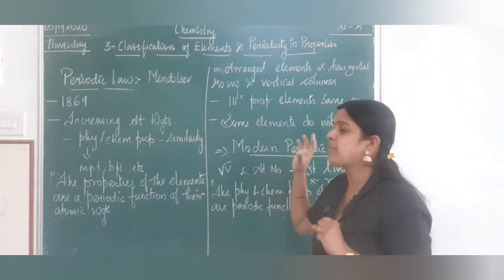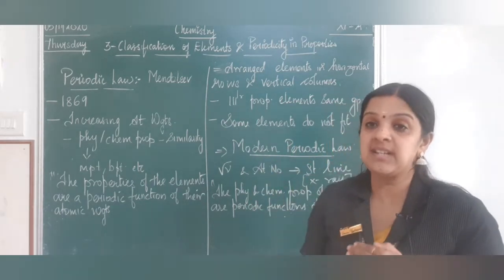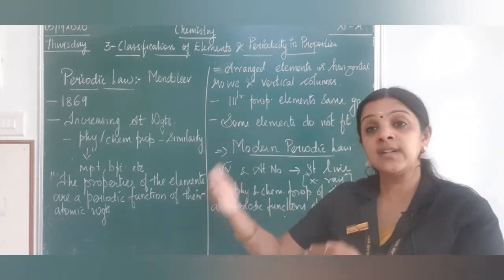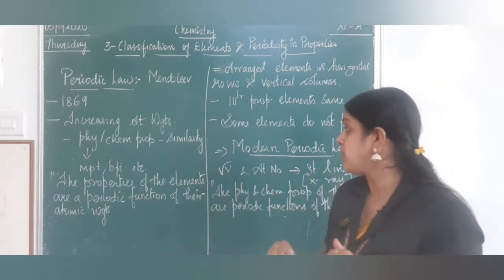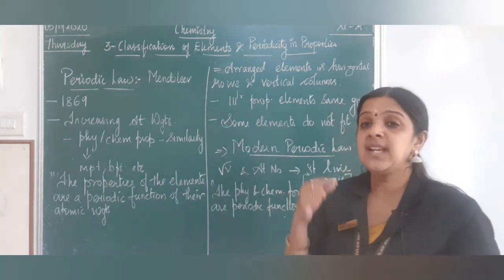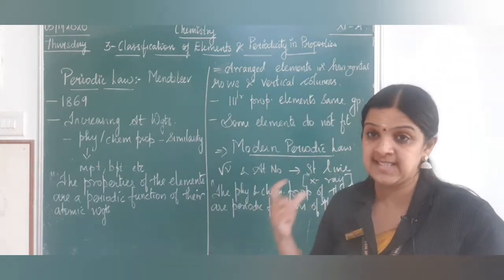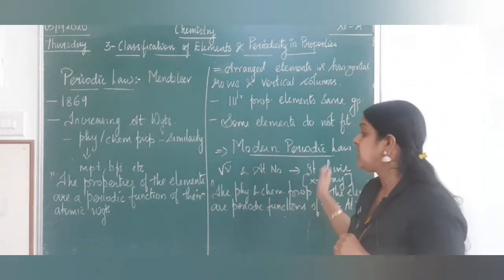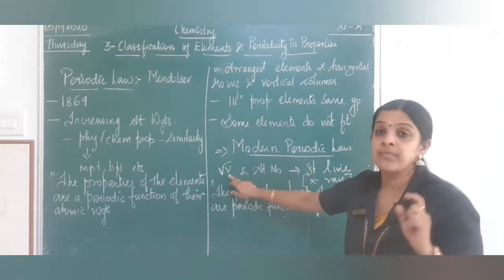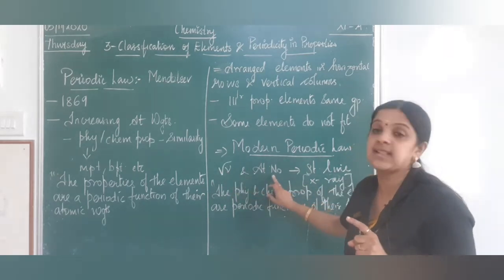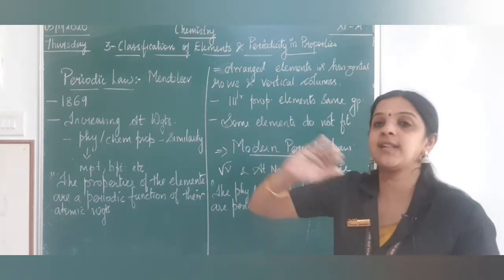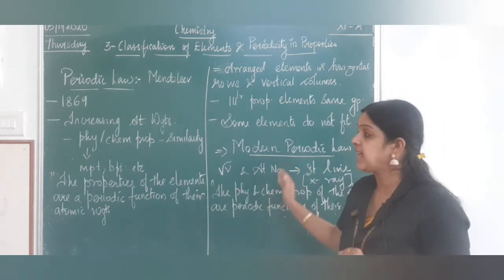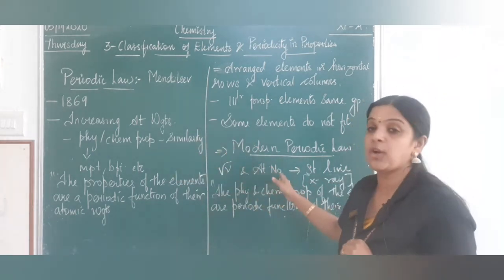Those exceptions made Mendeleev think a lot about what could be the reason, whether the atomic weight may be wrong or the elements are different from the elements which are in the same group. So then he just adjusted. He studied the characteristic properties using X-ray, that is, he studied the characteristics of the elements using X-ray spectroscopy. Then he drew a graph between the square root of frequency and the atomic number, where he got a straight line, which shows that the graph is valid. So he realized that instead of atomic weight, it should be atomic number.